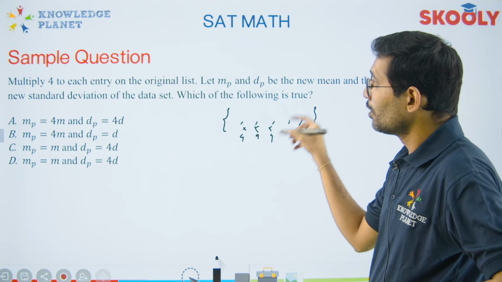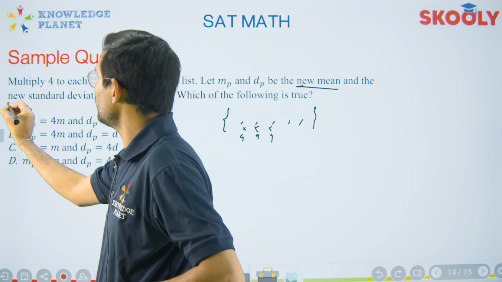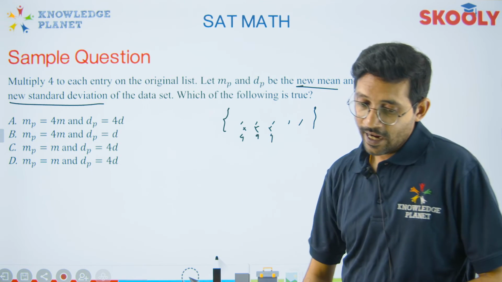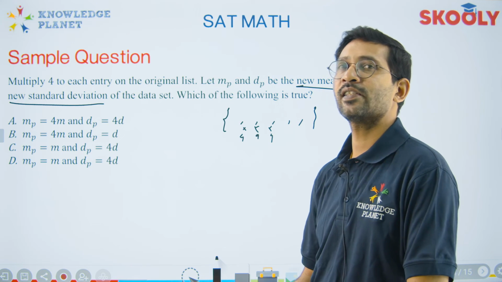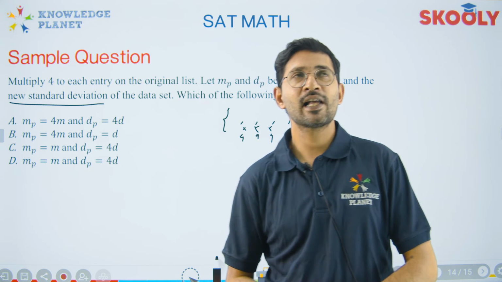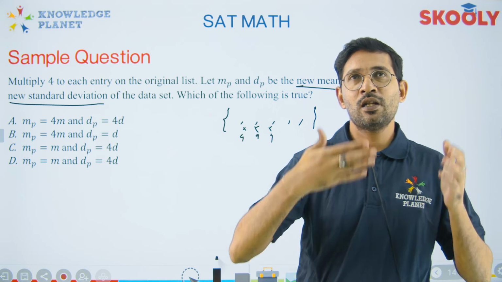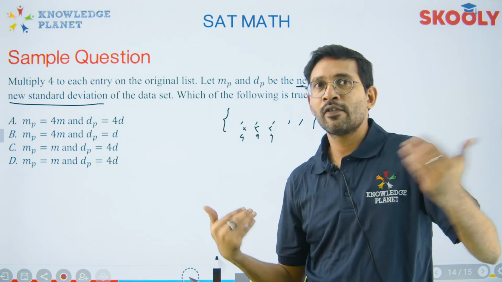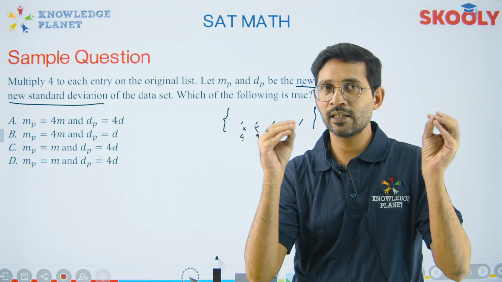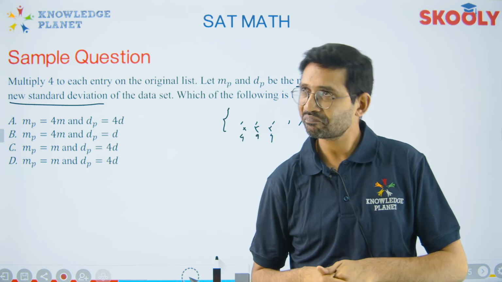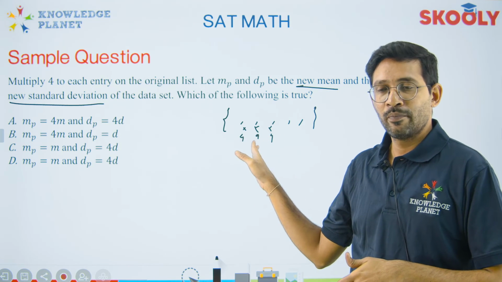Now the concern is, what are they asking? They are asking me the new mean, and then the new standard deviation. If you know how to find mean and standard deviation, you are very good at calculations: squaring, getting the deviation from the mean, squaring again, adding up all the values, dividing, and putting it under a square root sign. I've told you the method in short. You have solved like a good 50 questions, but that will not work here because there is no data given.